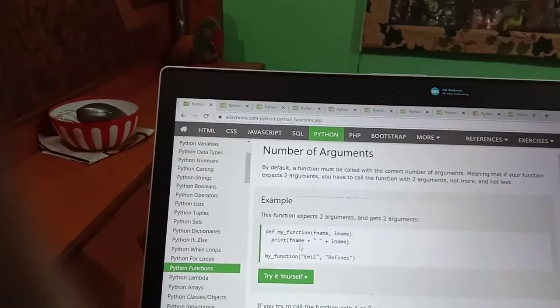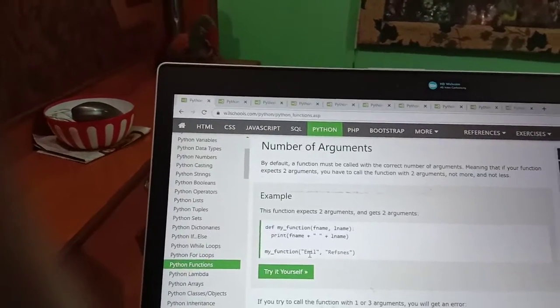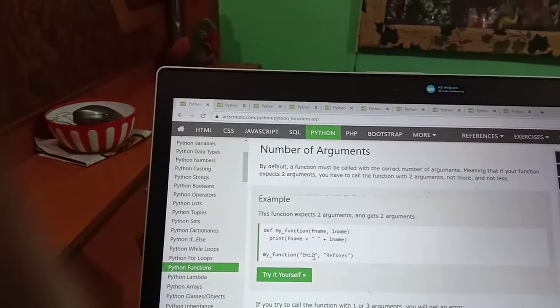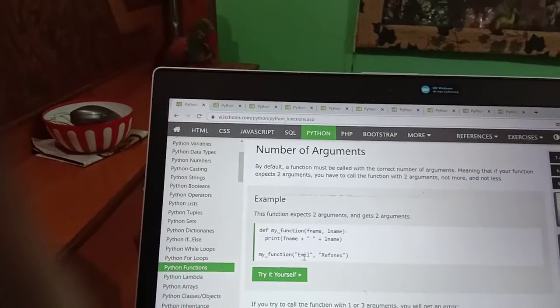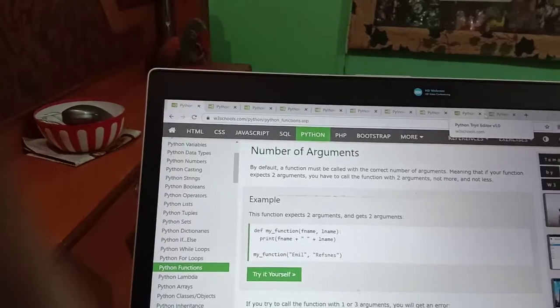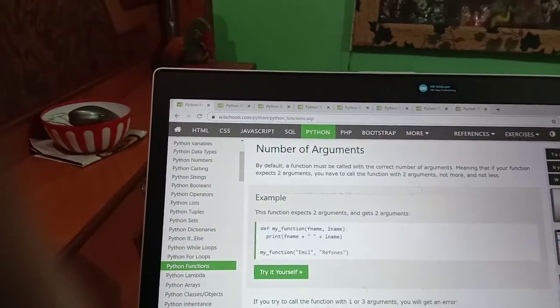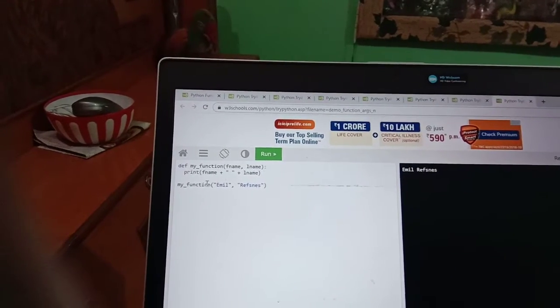Now print the first name plus last name. Now we have to call it with 2 arguments. Here we have called it with Emil and Refsnes.